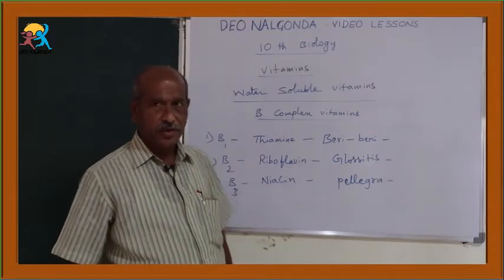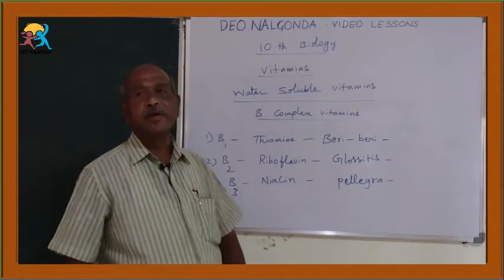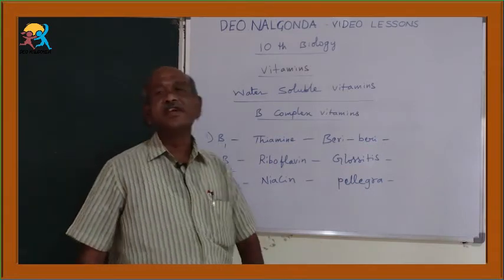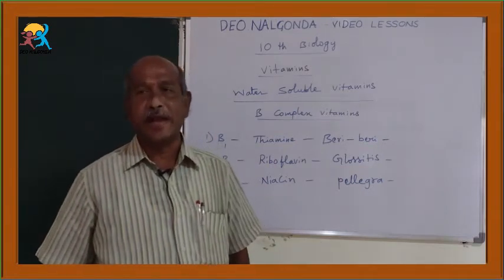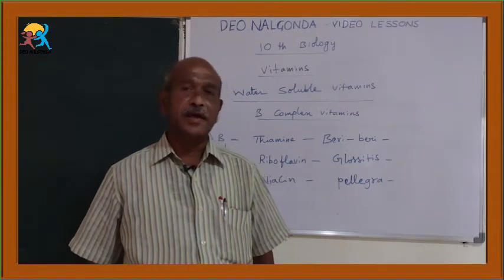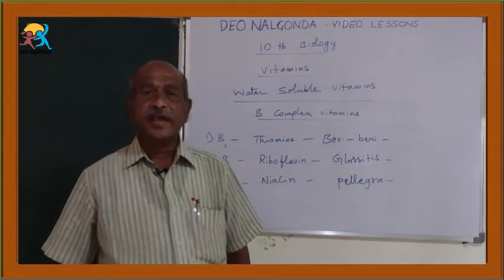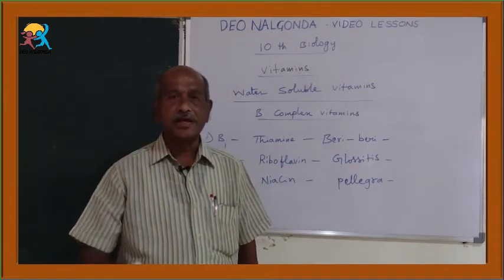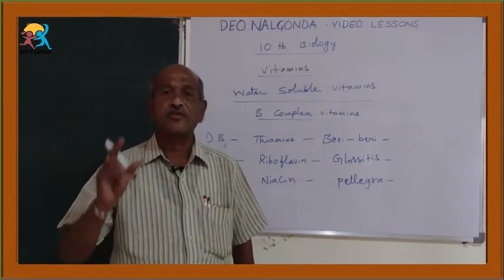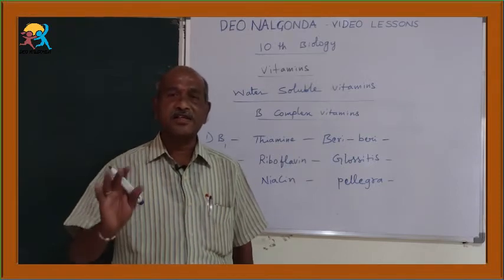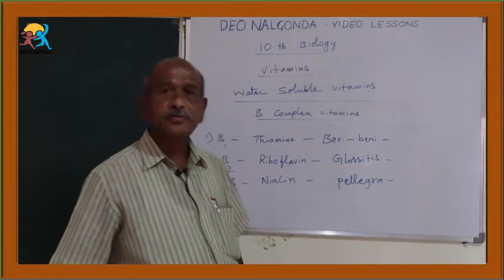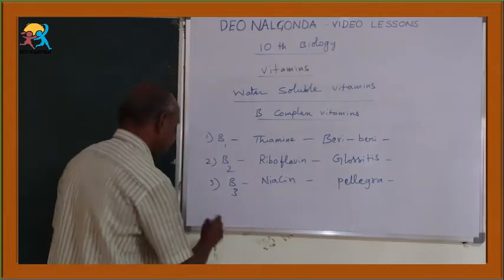Once again, the B3 vitamin is chemically known as niacin, whose deficiency leads to the disease pellagra. It is mainly a skin disease. Characters are dermatitis, diarrhea, loss of memory, scaly skin. Okay. Next, B6 vitamin.